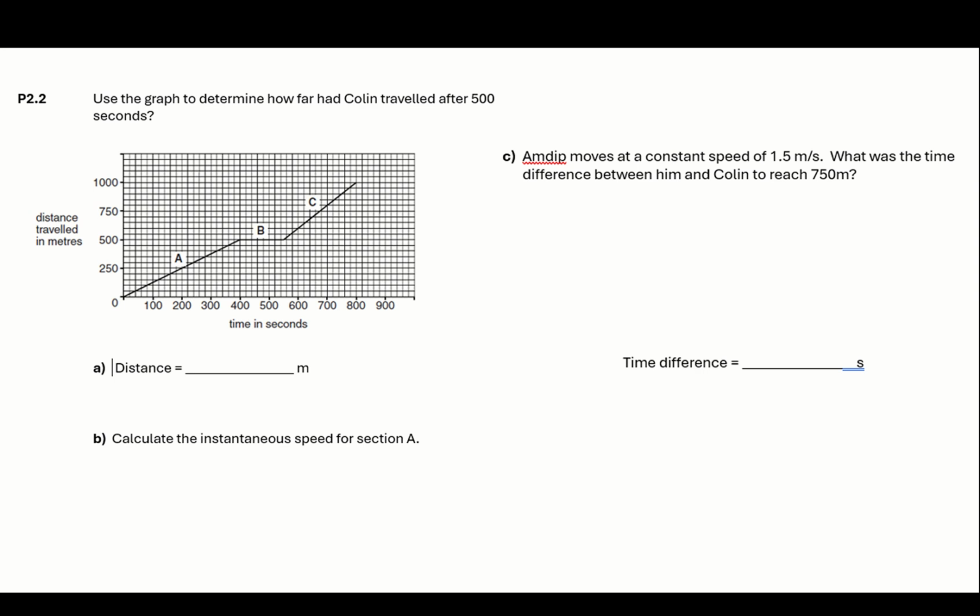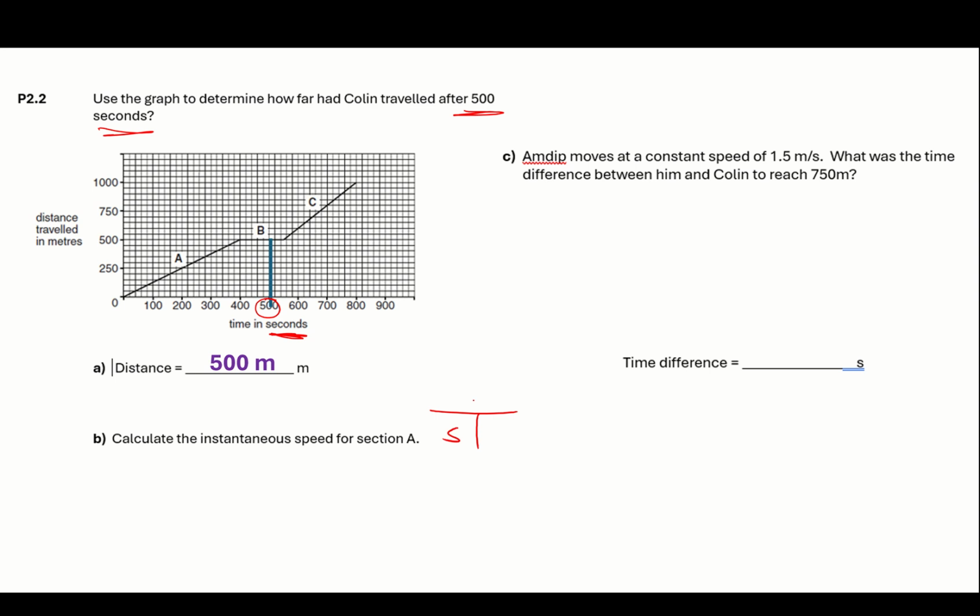Next one, use the graph to determine how far Colin had travelled after 500 seconds. I'm just going to find where seconds are. There's 500. I'm going to read up and read across. You can see it's 500. He's gone 500.